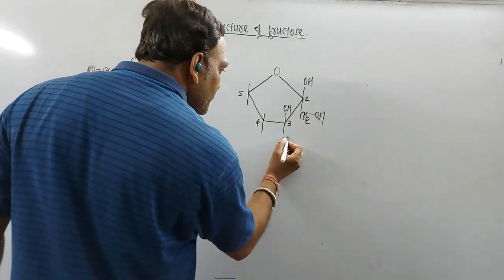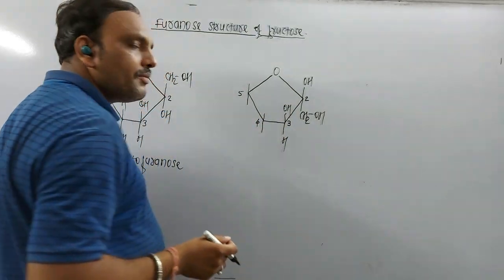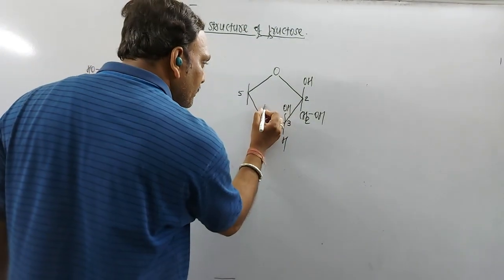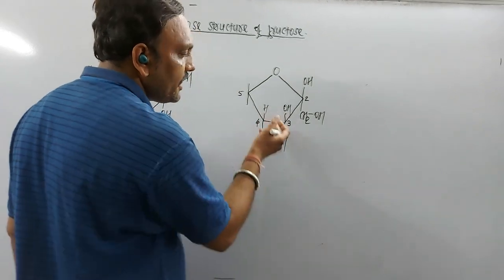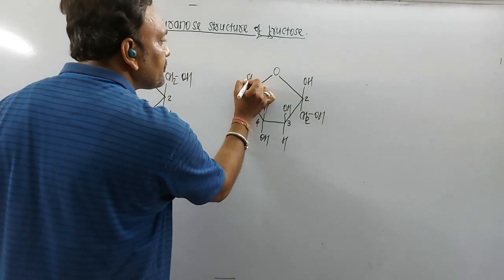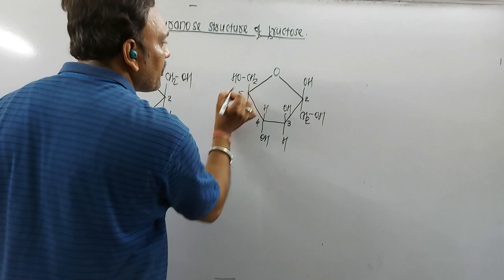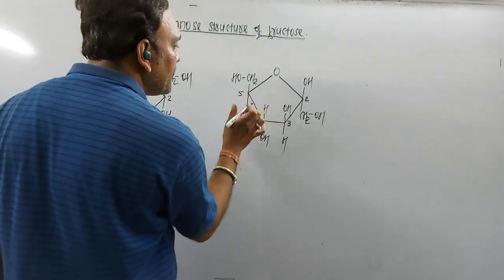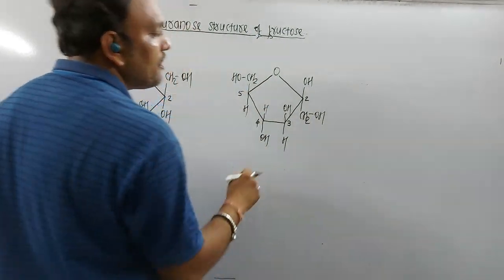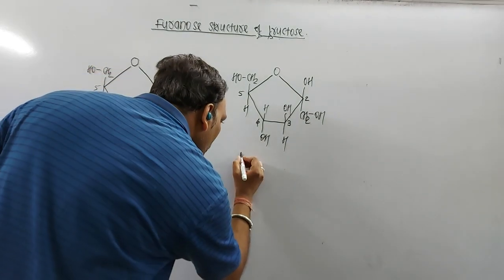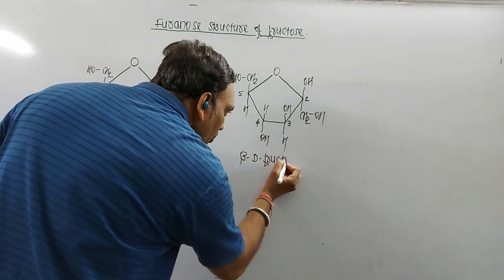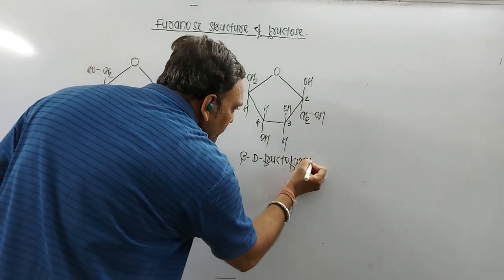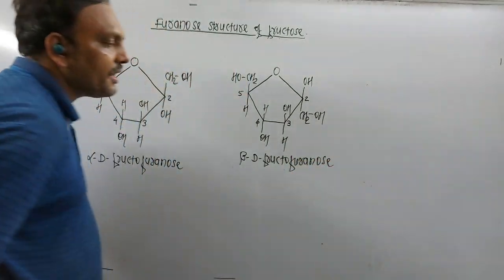As far as the configuration of the third carbon is concerned, the OH group is at left, and on the fourth carbon the OH group is at right. That's why we write it in this manner. CH2OH should be written on the upper side, as we are dealing with a sugar of the D series. This is the structure of the beta anomer, which can be named beta-D-fructofuranose.